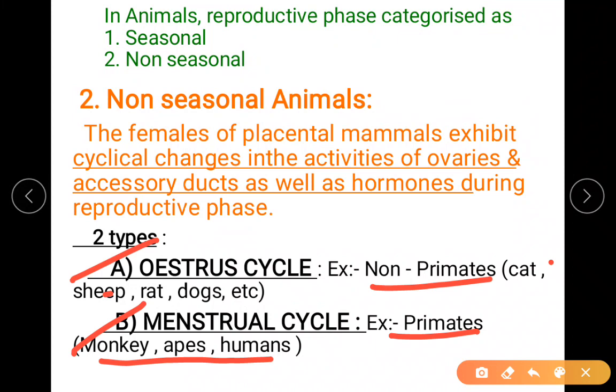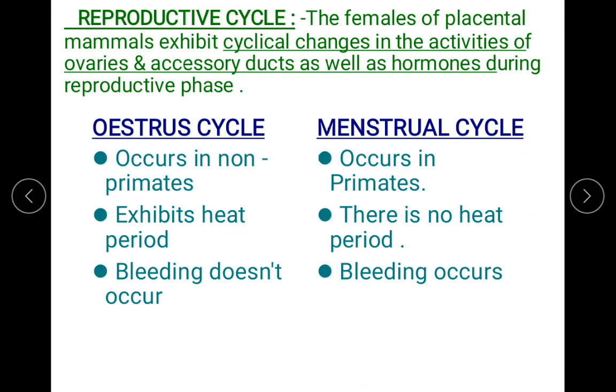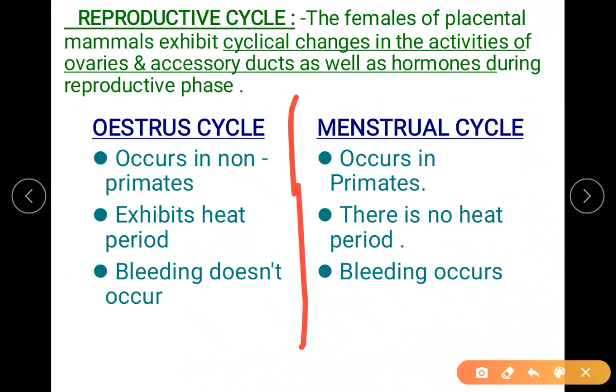So here estrus and the menstrual cycle, they have given a better clarity here. So when I say estrus cycle, they exhibit a heat period, whereas in the menstrual cycle there is no heat period. So this heat period is nothing but a demand or an urge for sexual activity. You might have seen it in dogs, cats.